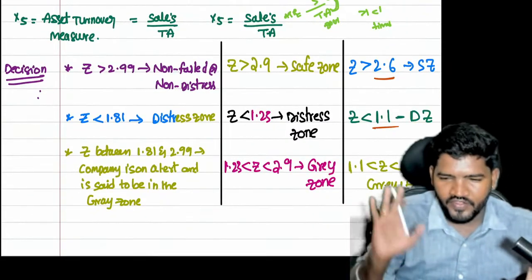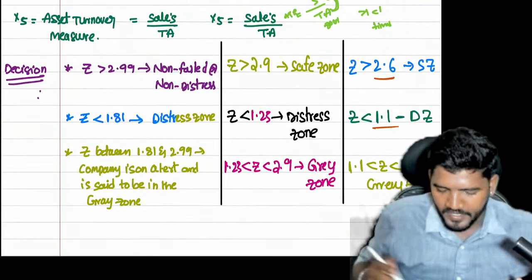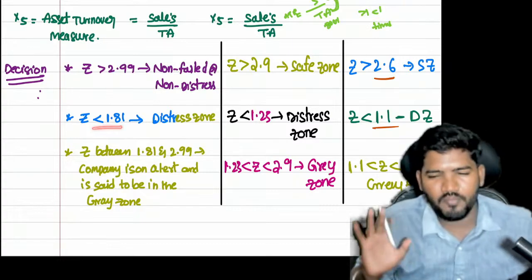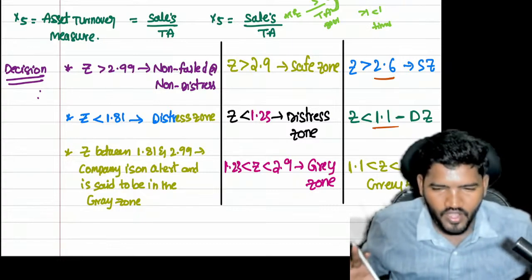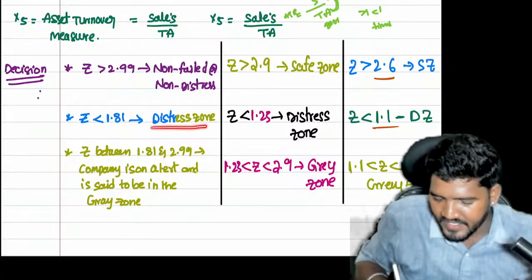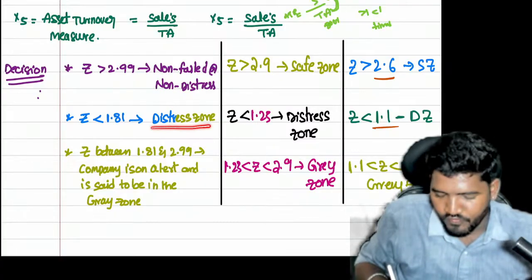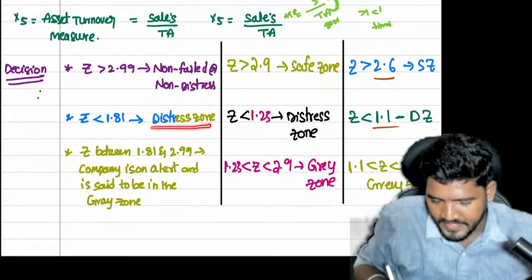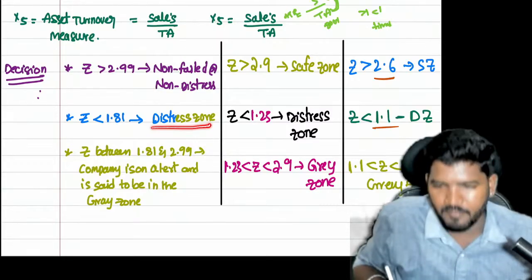For example, you calculated the Z score, but your answer is less than 1.81. If your answer is less than 1.81, your company is in the distress zone. Your company is a failed company. Your company is a distressed company.